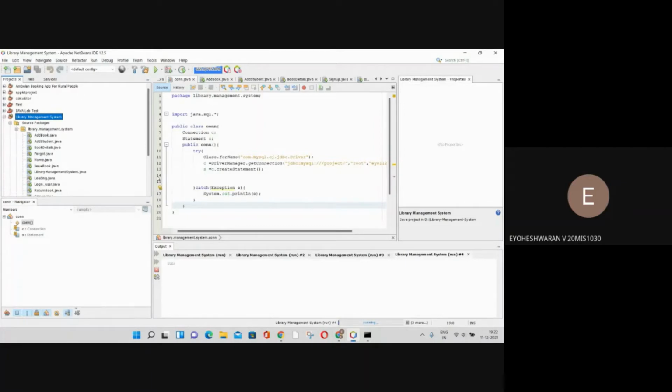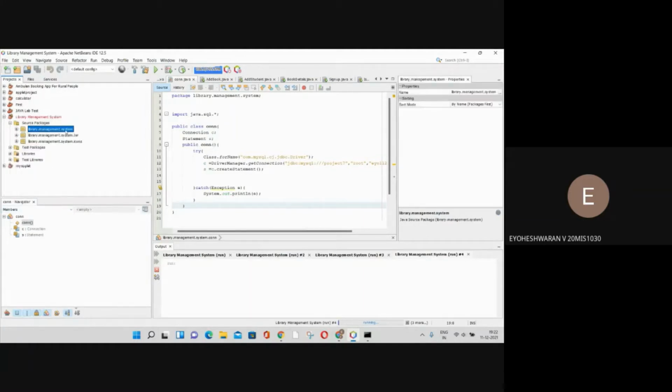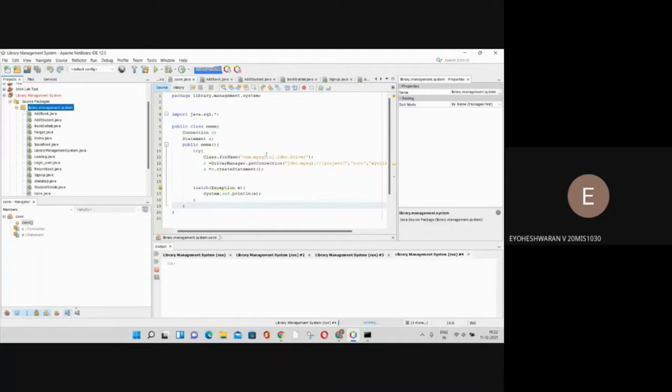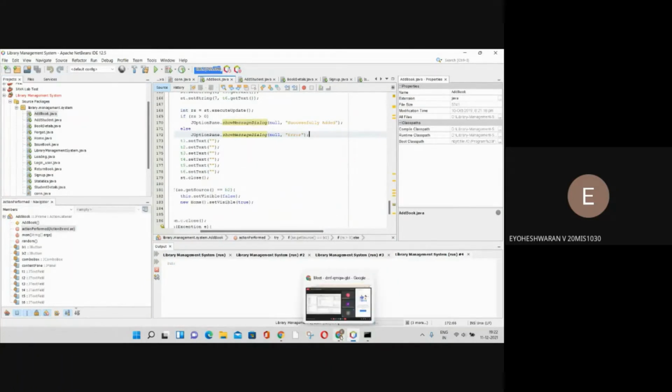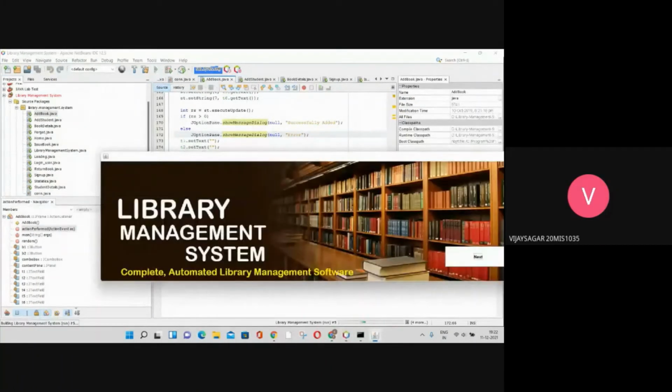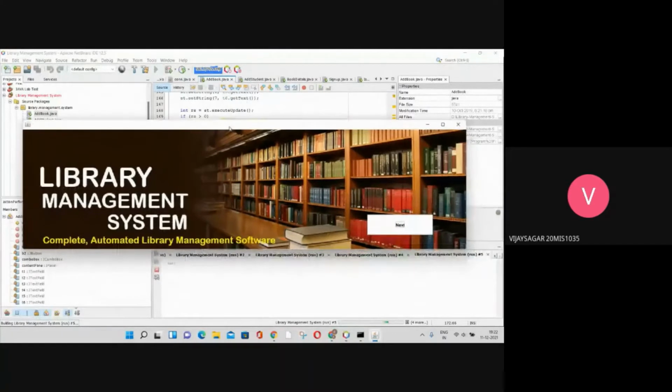Nitish Kumar. This library management system is to make the work of the librarian easy. That's the aim of this application. And the rest of this will be continued by Vijay Sagar. Yeah, this is our library management system, and click on next.